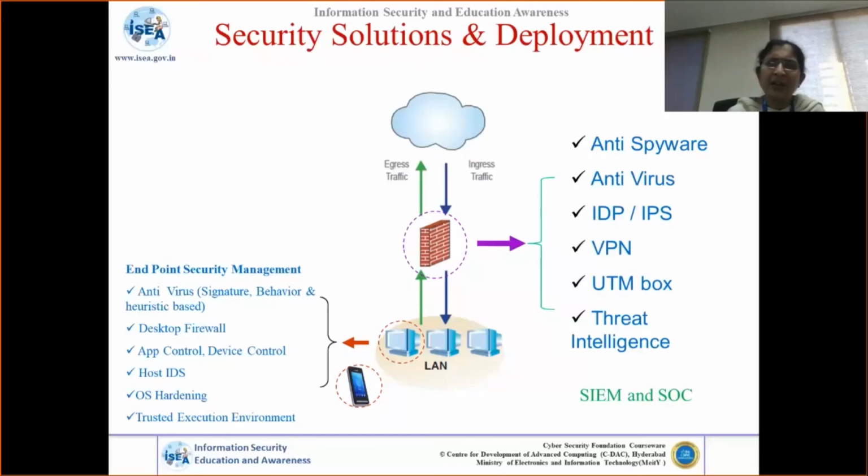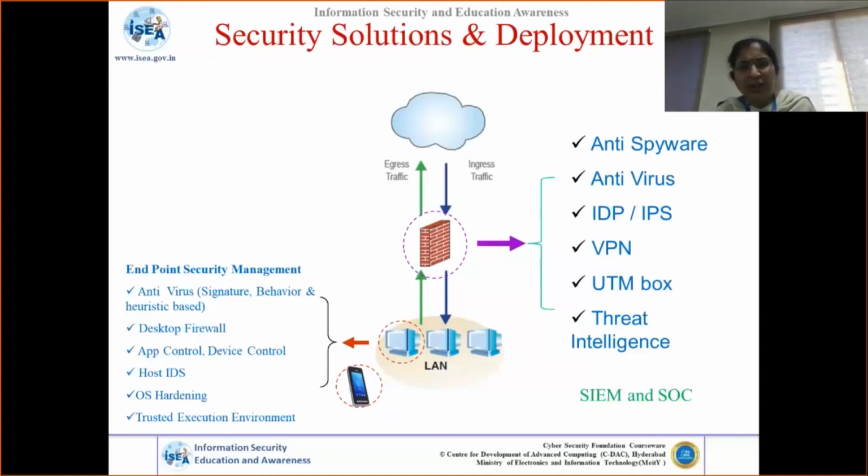At the gateway level, again, we have anti-spyware, antivirus, intrusion detection systems, and intrusion prevention systems, where we block the intrusion once it is detected. We have virtual private networks, then the unified threat management box, and above all, we talk about threat intelligence also. So we should have some kind of mechanism for threat intelligence. Here also, a lot of evolution has taken place. By using advanced ML and other approaches, even sophisticated threats are going to be detected. We also have security information and event management and the security operations center, through which we try to drive our network.